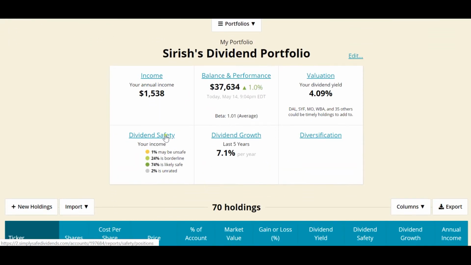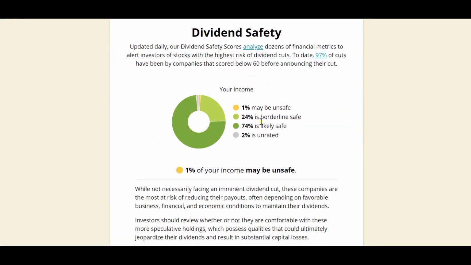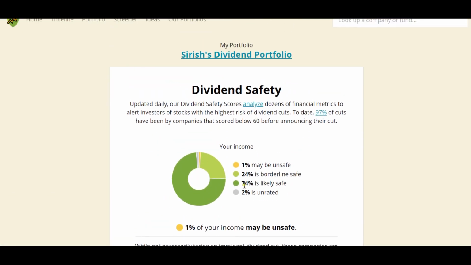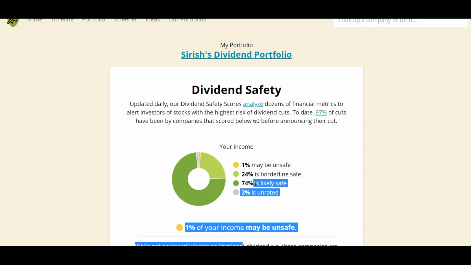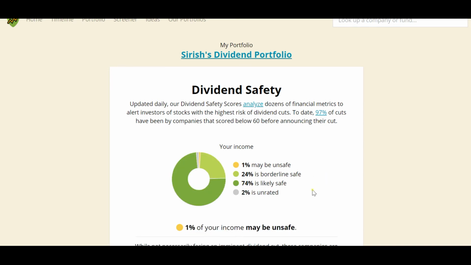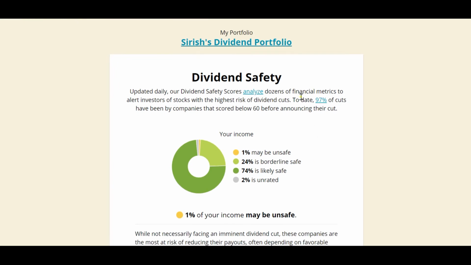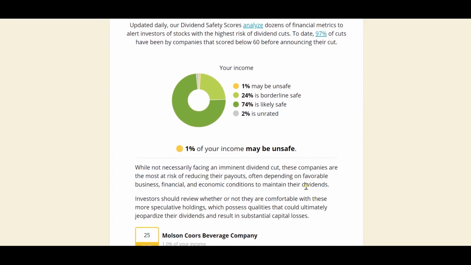Going to the dividend safety, they have highlighted around 74% of my portfolio is likely safe. They will be providing dividends 97% of times. 24% is borderline safe, 1% is unsafe, and 2% is unrated. Let me go through those things.